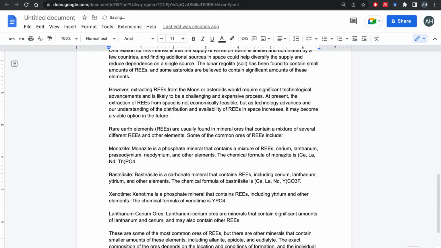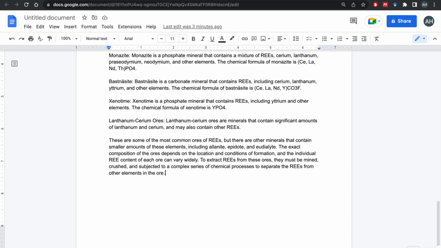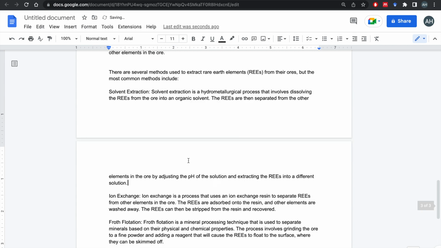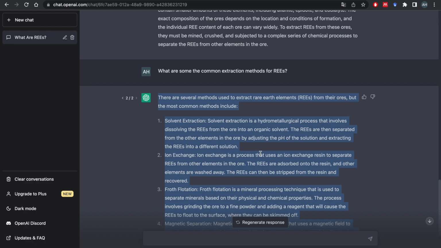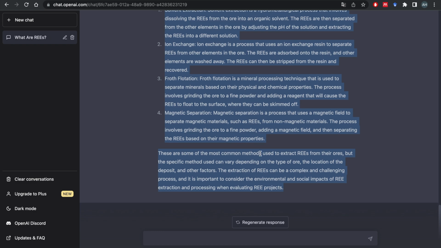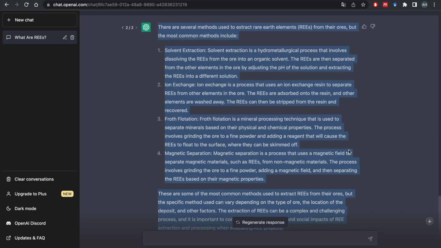So it's a more efficient way of looking up information. You ask the question and the answer is given. So we now learned about some of the extraction methods. How about we now delve into one of these? We choose one of these extraction methods and delve more into it, just as an example, to show how this method works. How about that? So, solvent extraction.